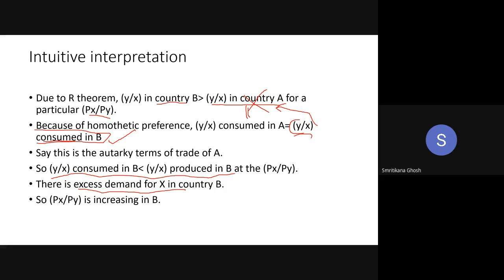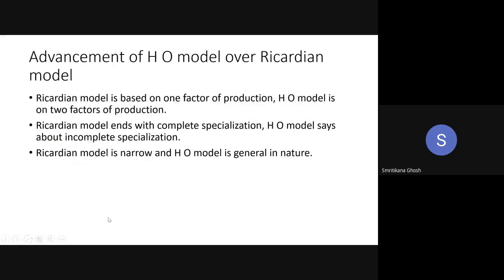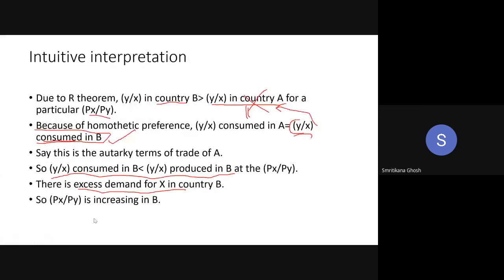Okay. Is it okay? There will also be excess supply of Y in country B. Yes, obviously, there is.